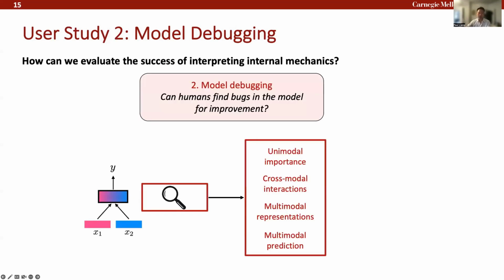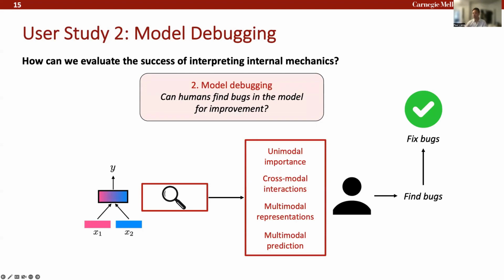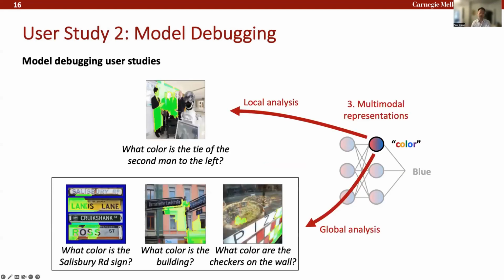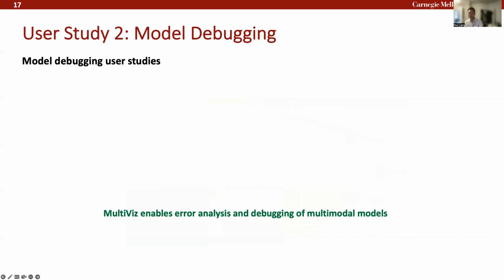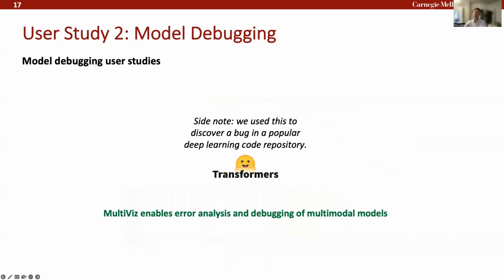Our second user study is that of model debugging. We give these visualized evidences to a human and ask these humans to find bugs and remove bugs from this model. And we actually show through user studies that we can. Given this model, for example, we find that a human user has isolated the source of error to the prediction stage because the model is able to capture unimodal evidences and cross-modal interactions correctly. Representation is also pretty consistent, for example, for color, but the model still picks up on the wrong color. So identifying and localizing this bug actually enabled us to find a bug in a popular deep learning code repository, implementing many multimodal models.